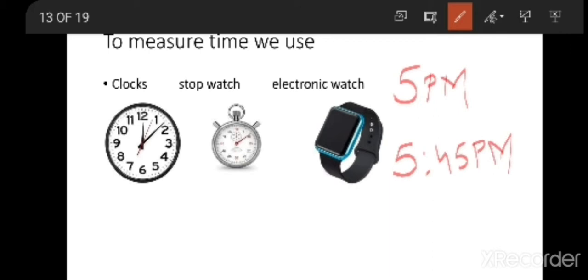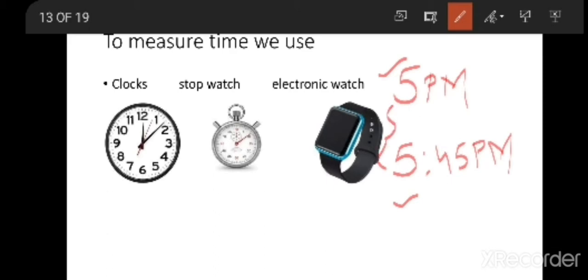Then I ask you, how much time did you play outside? You went at 5 p.m. and you came back at 5:45 p.m. Will you say, I went at 5 o'clock and I came back at 5:45? No, you will calculate the time period between 5 and 5:45.